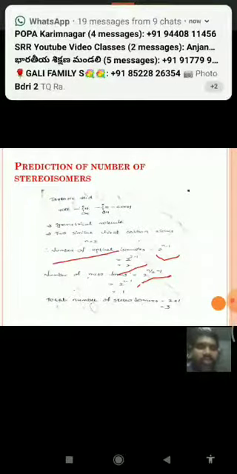See, number of optical isomers is equal to 2 power n minus 1. Here n is equal to 2, 2 power 2 minus 1. That means 2 power 1, that is 2. That means 2 optical isomers are possible, the 2 isomers are optically active. And coming to number of meso forms, the formula is 2 power n by 2 minus 1. Here n is equal to 2, hence 2 power 2 by 2 minus 1, or 2 power 1 minus 1, or 2 power 0, that means 1.